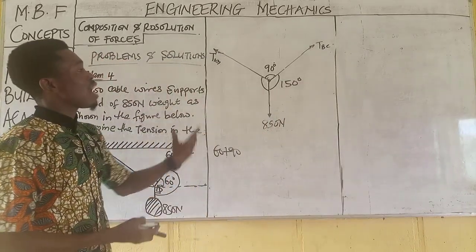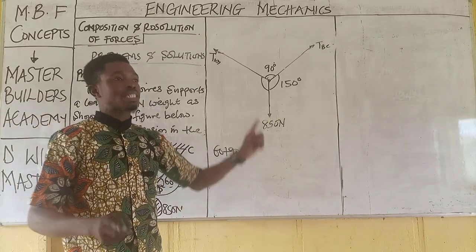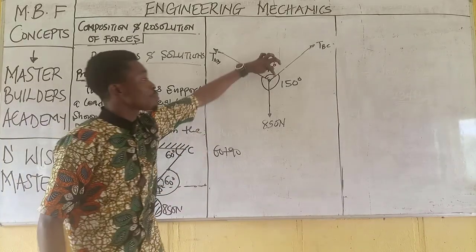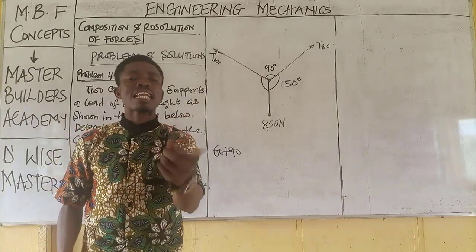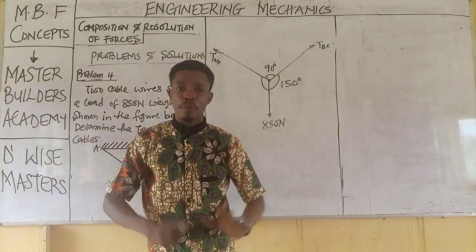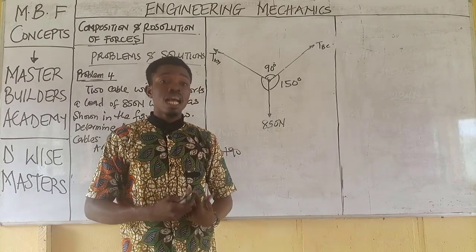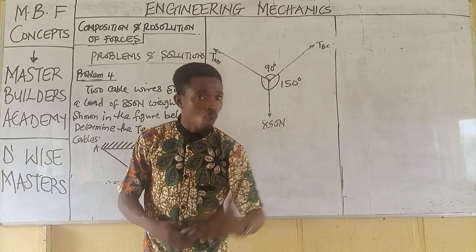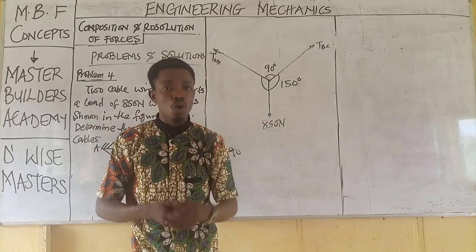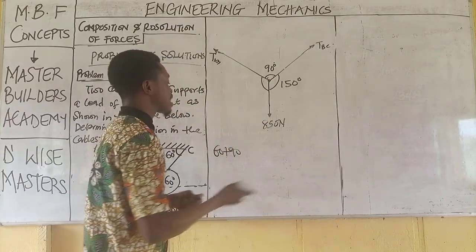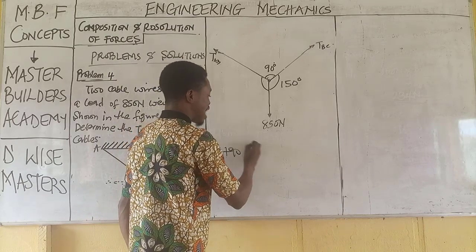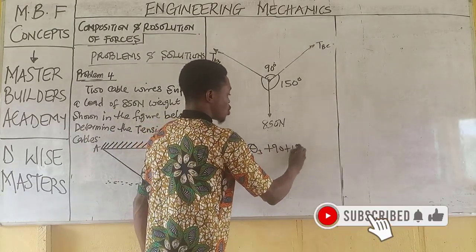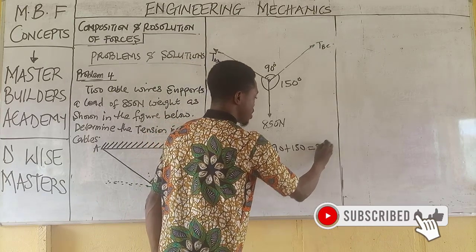Then I mentioned that there are so many ways to obtain the third angle. You can obtain the third angle from here, or better still from here, knowing fully well that the sum of angles acting at a point is 360. I have three angles, so I can decide to have the third angle plus 90 plus 150 equal to 360 degrees.